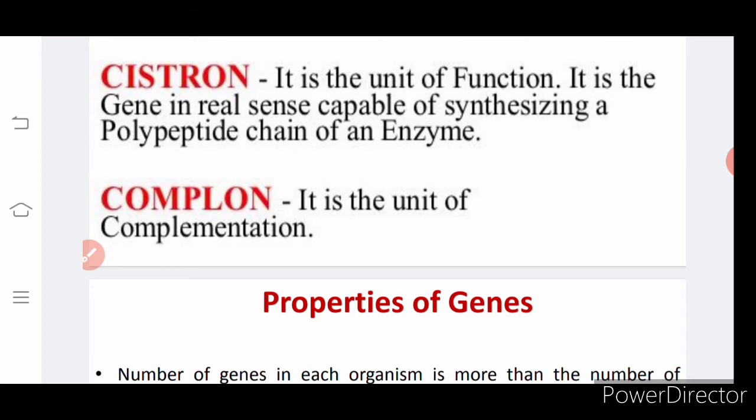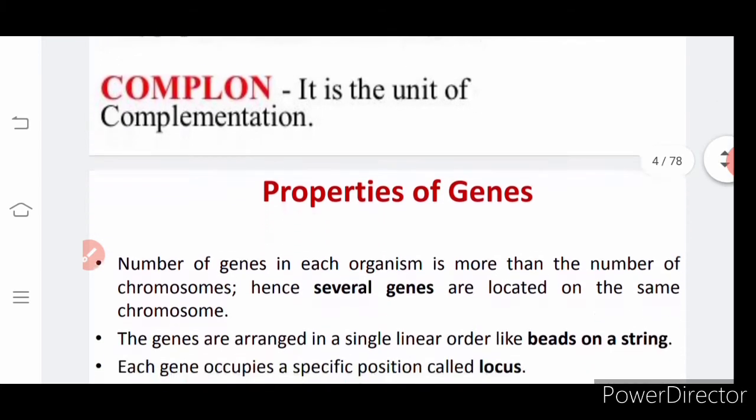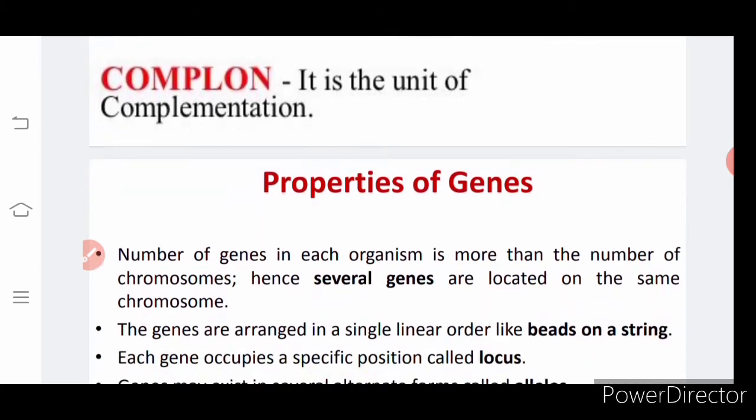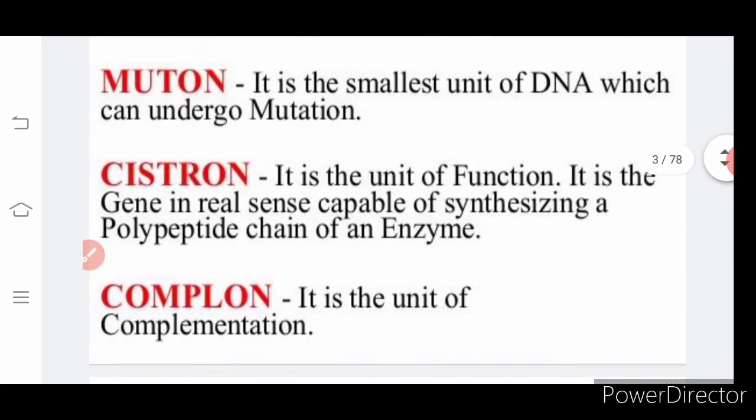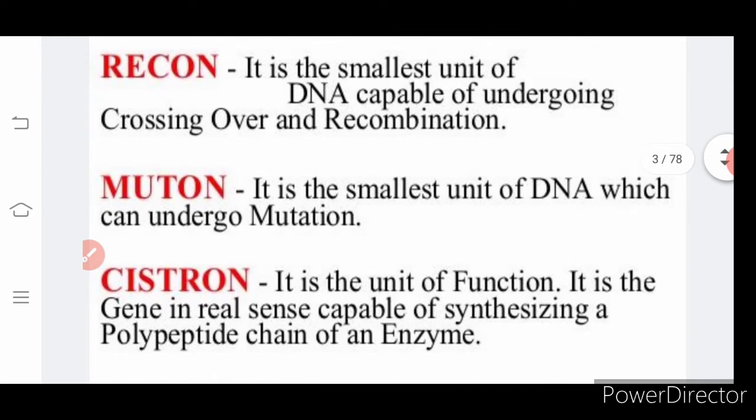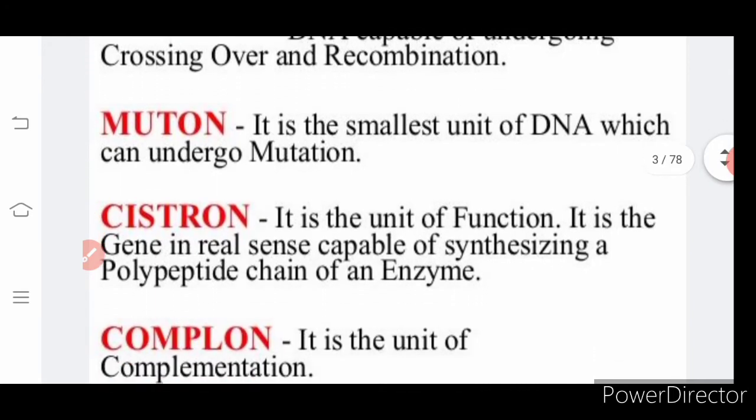It is a gene in real sense. It is capable of synthesizing enzyme. So it is a unit of function. Then complon is a complementation unit. It is a new term. The three terms are being discussed already: recon, muton and cistron. They are very important definitions.